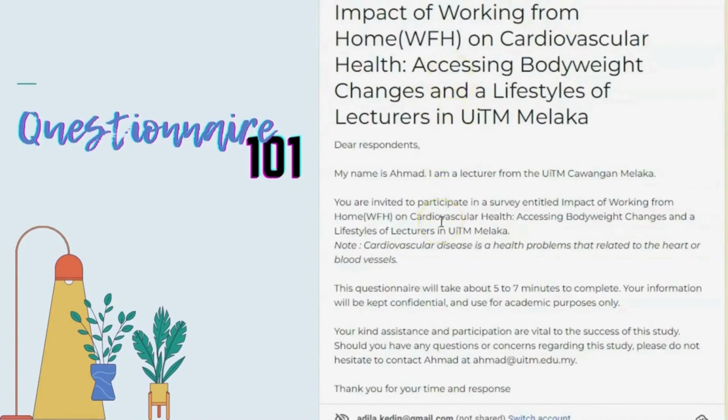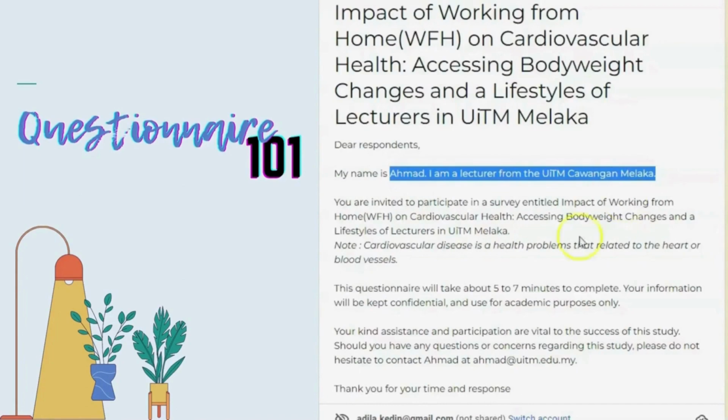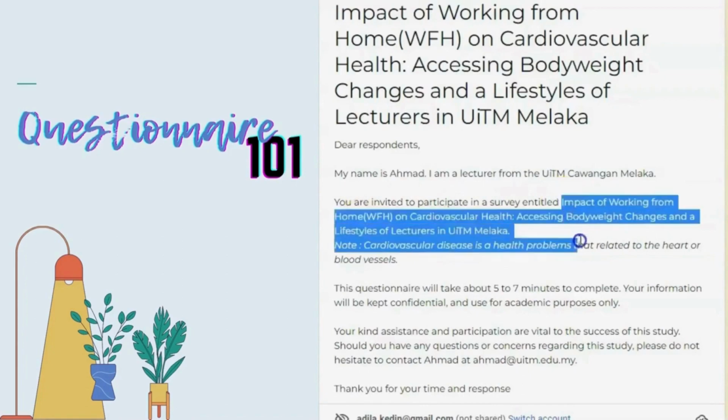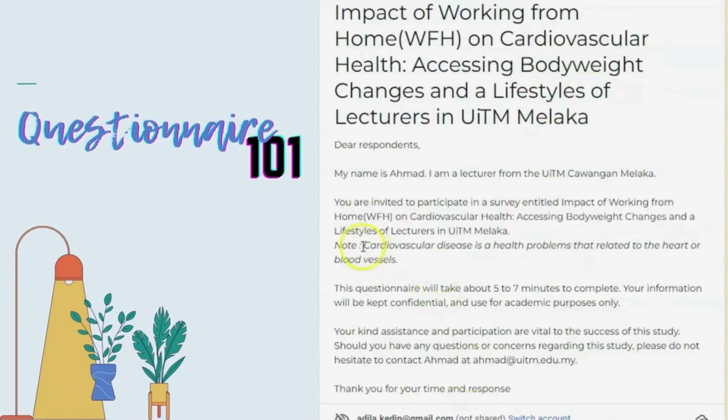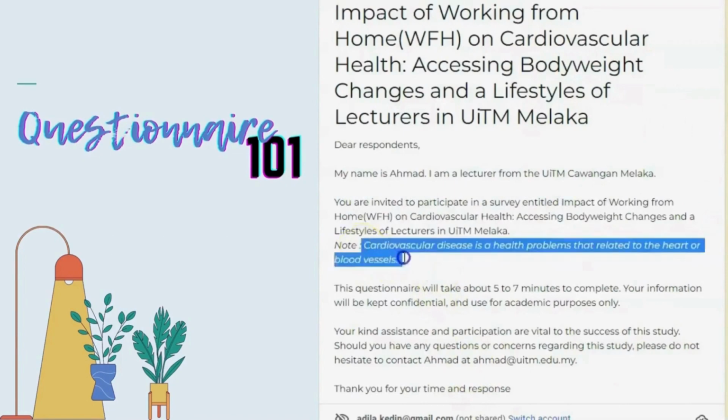When you do the introduction, make sure you introduce yourself. This is because we want to make sure that our respondent will feel secure when answering this questionnaire. Next, you should mention the title again. So in this questionnaire, the cardiovascular term is emphasized again because maybe there are certain people who are not familiar with that term.